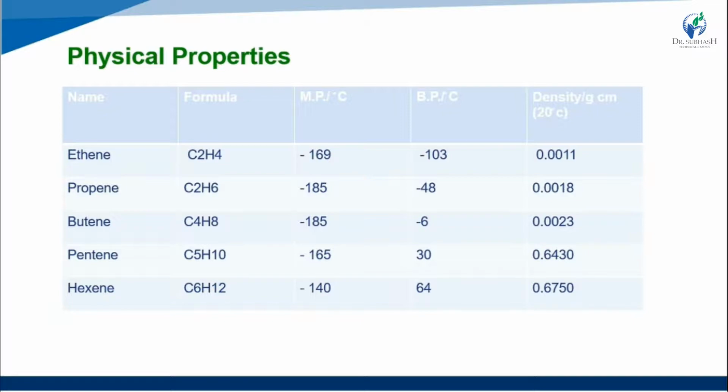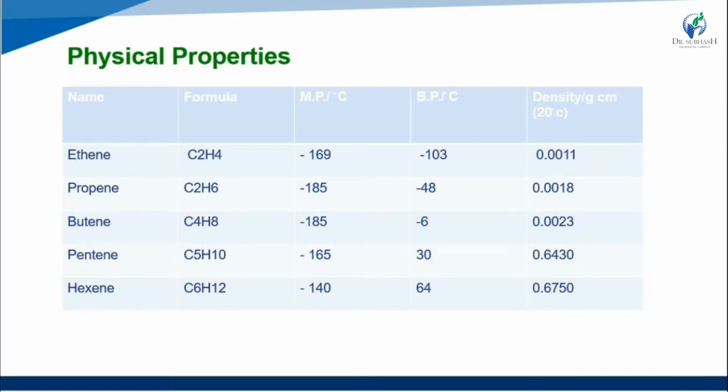Ethene, formula C2H4: melting point minus 169 degrees Celsius, boiling point minus 103 degrees Celsius, and density 0.0011 grams per cubic centimeter. Then propene, formula C3H6: melting point minus 185, boiling point minus 48, and density 0.0018.